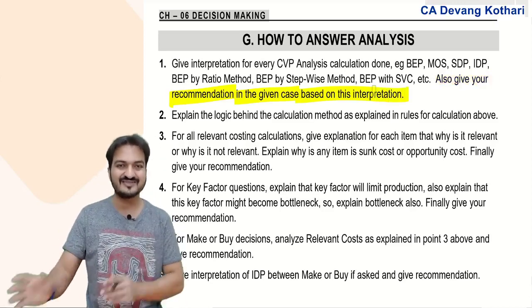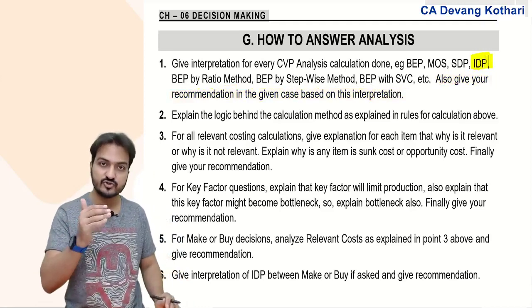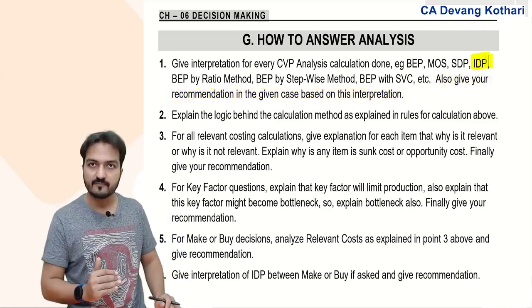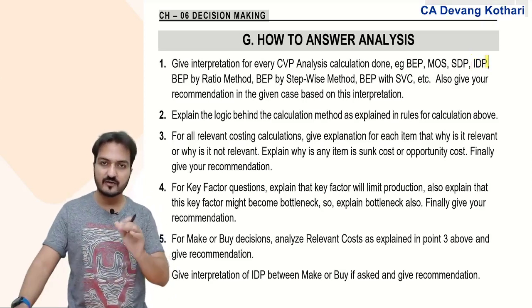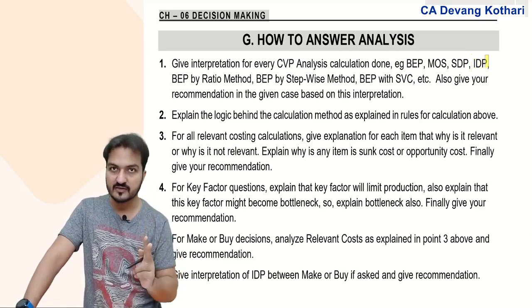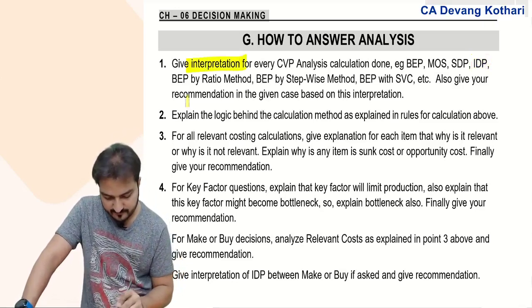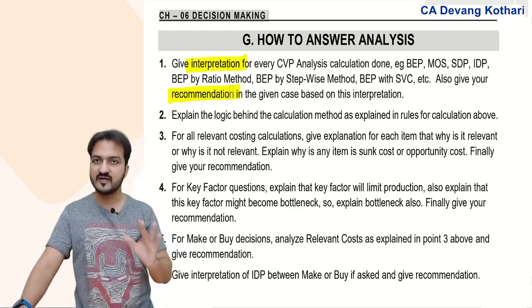Give your recommendation on whether the company should shut down or not. Give your recommendation on whether they should choose a petrol car or a diesel car. Give your recommendation regarding the break-even point. Whatever calculation you do, give interpretation and recommendation. Always write that. Use a few lines for that.